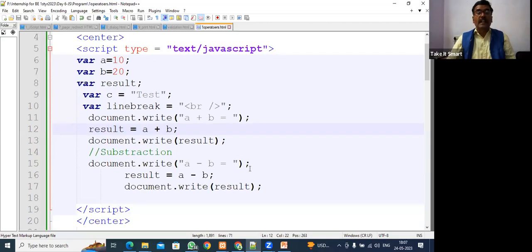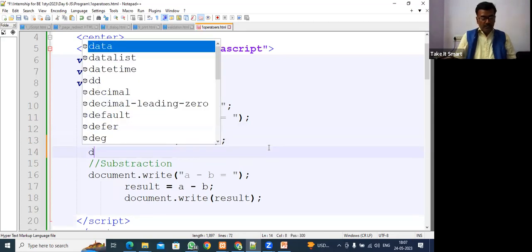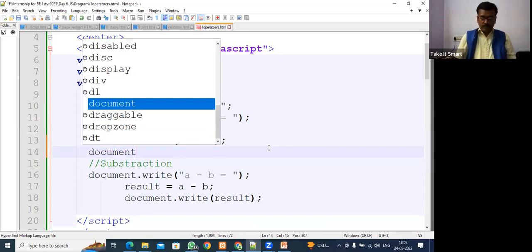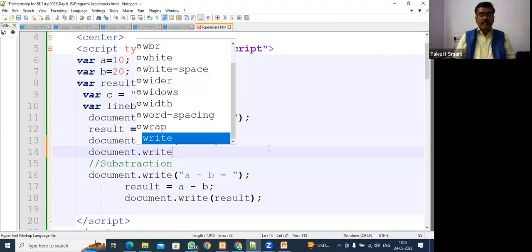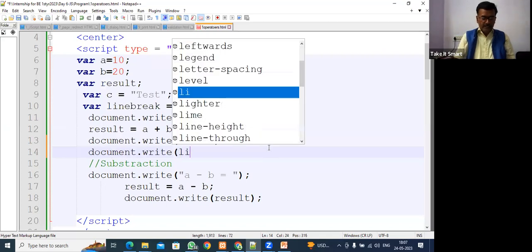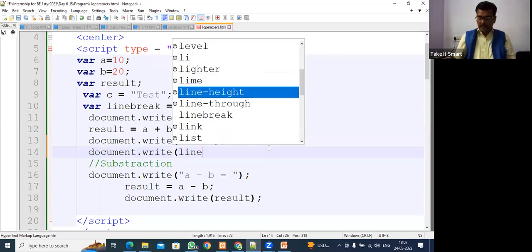So we can bring a line break. So how can we bring the line break, guys? See, line break variable is there. So here what we can do, after this, we can write document.write in brackets, line break.